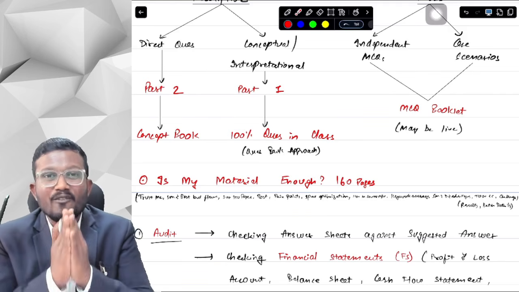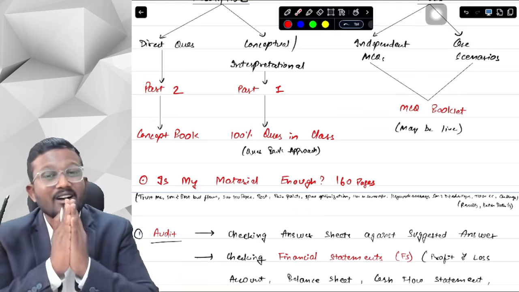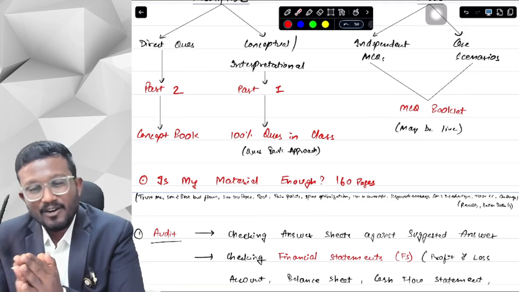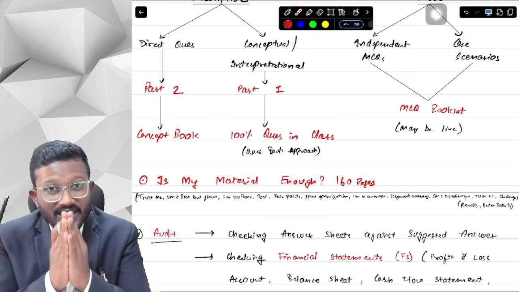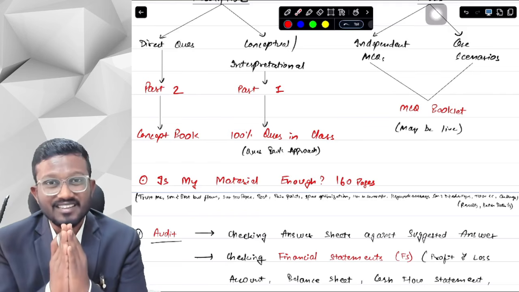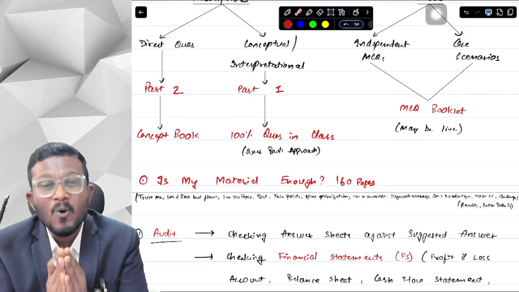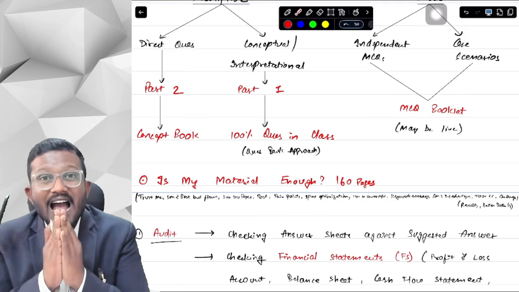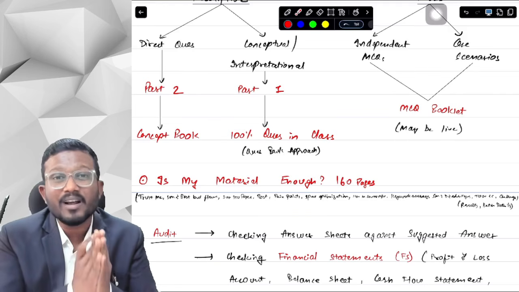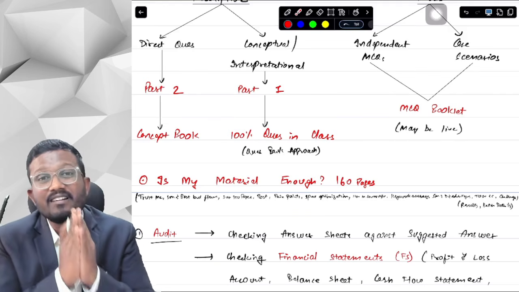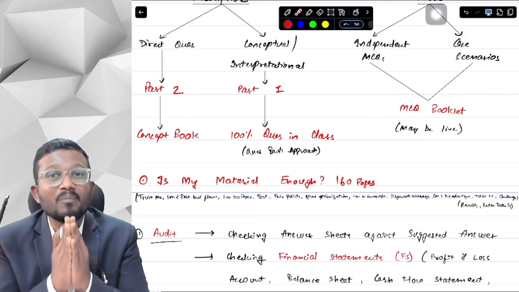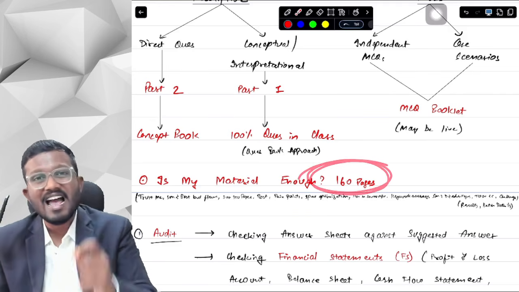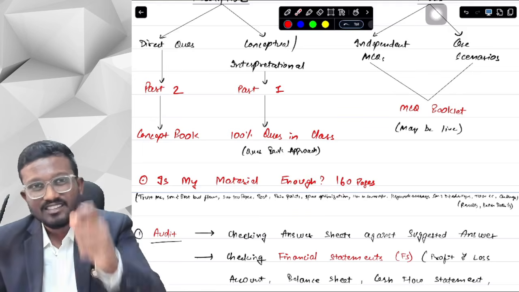Not to mention, I have already got All India Rank 5 at CA Final Audit, All India Rank 5 at CA Intermediate, All India Rank 6 at CA Final, and All India Rank 32 at CA Foundation. I have scored 95 marks in CA Intermediate Audit, the all-time highest marks in the history of ICAI. So I clearly know what ICAI wants in the audit subject, how ICAI wants it, and how much content we have to write to get those 4 marks and 5 marks, that 100% marks. And trust me, I won't play with your career. So if I have designed a concept book of 160 pages, then I have proof and a strong backing for it.